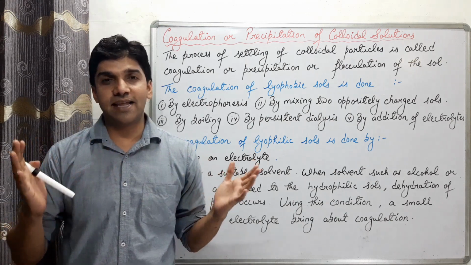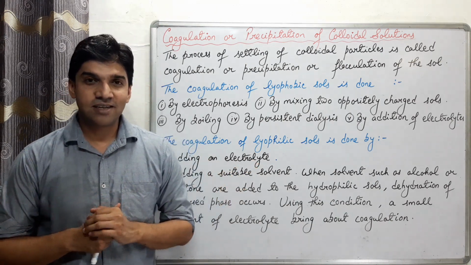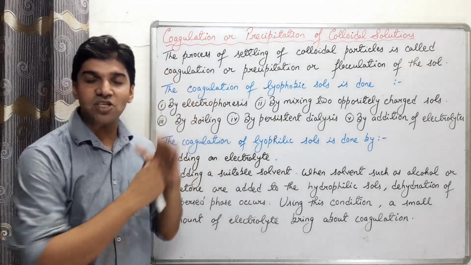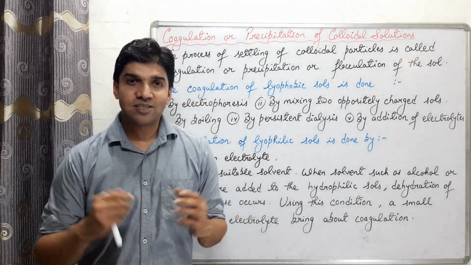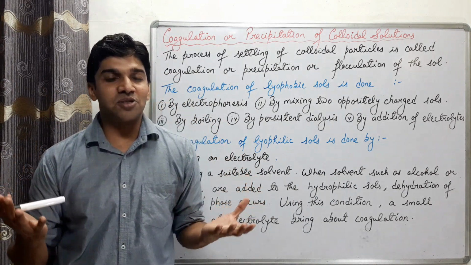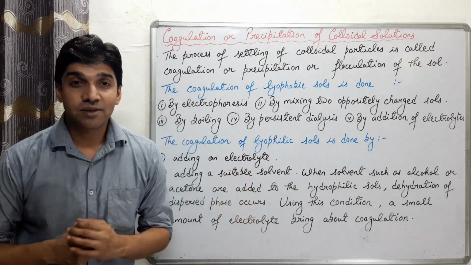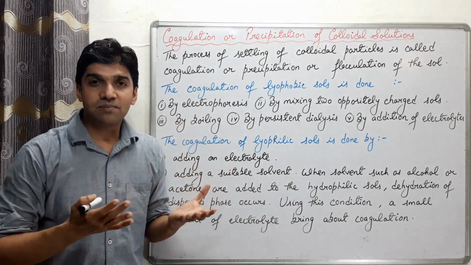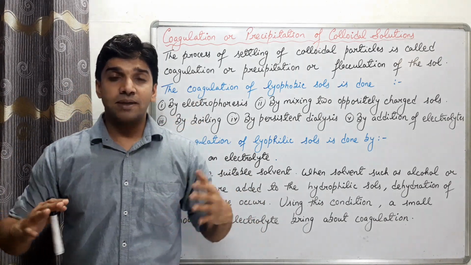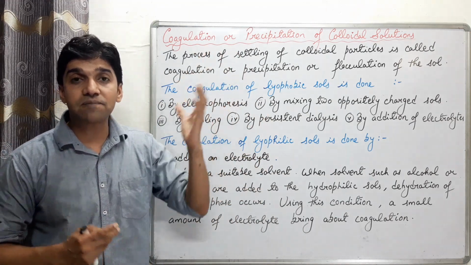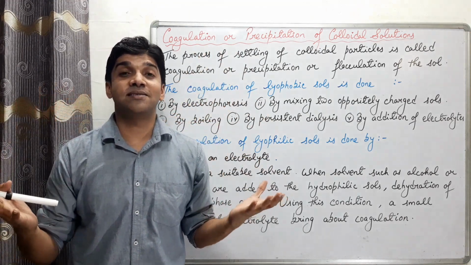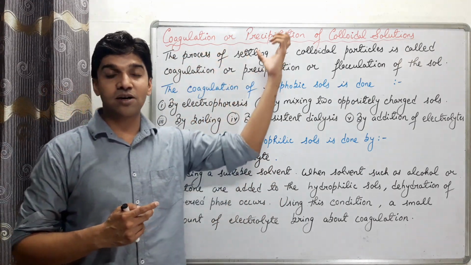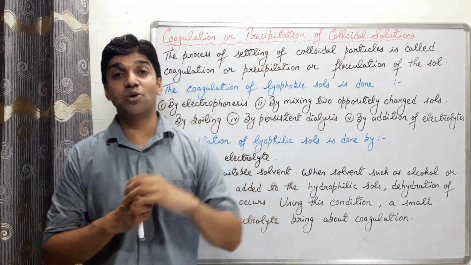So this is the 11th lecture of the chapter surface chemistry, and in this lecture we start with coagulation or the precipitation of the colloidal solution. So let's define what is coagulation or precipitation. The process of settling down, मतलब जम जाना, बैठ जाना. The process of settling of the colloidal particles, that is called coagulation or precipitation or flocculation of the sol.